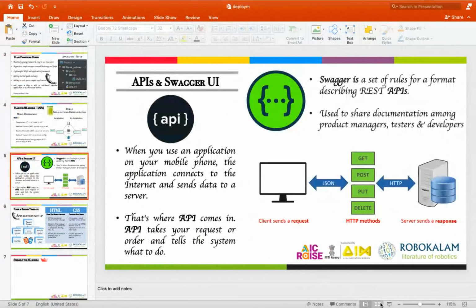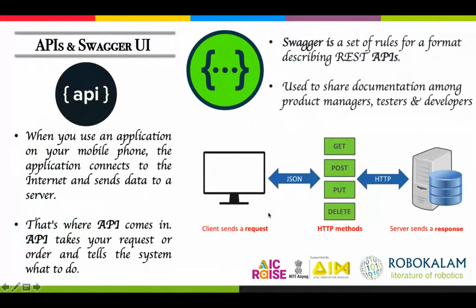So I just got a little bit of documentation with respect to what an API is exactly. Whenever you are using an application on your mobile, the application will directly connect to the internet and send the data to a server. The server will try to search for the API for which you made a request.